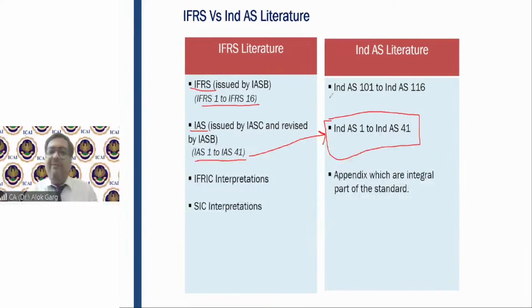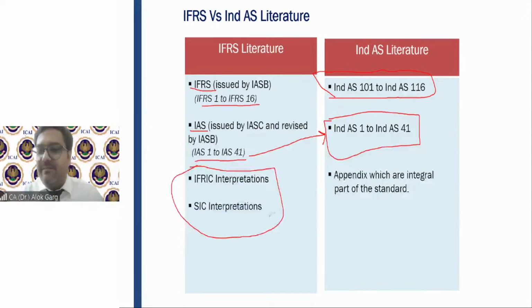So IFRS 1 is IND AS 101, IFRS 2 is IND AS 102, IFRS 16 is IND AS 116. This is how we have drafted our Indian Accounting Standards. And friends, wherever globally interpretations are there, we have incorporated all the interpretations in the form of appendix.